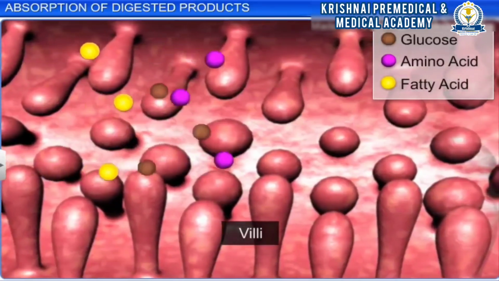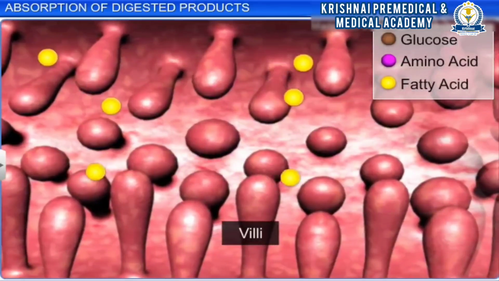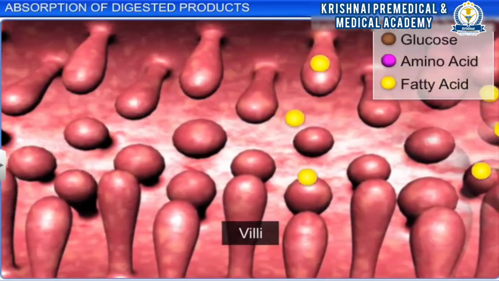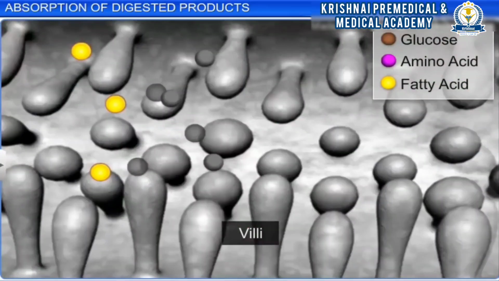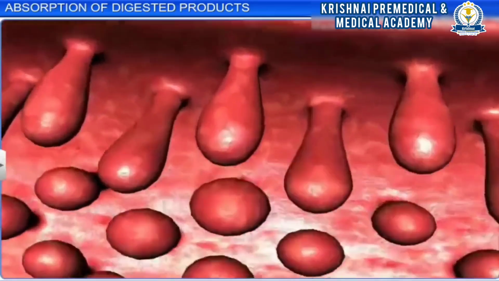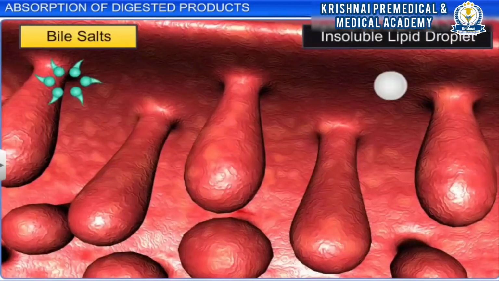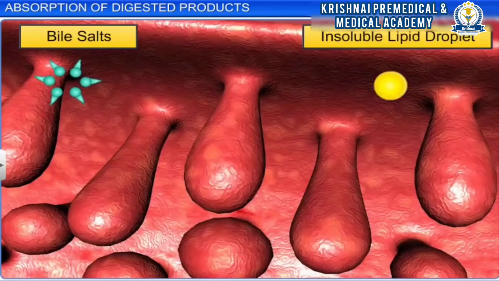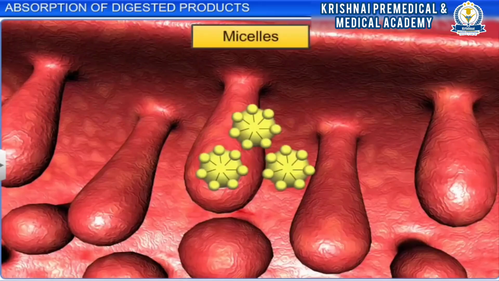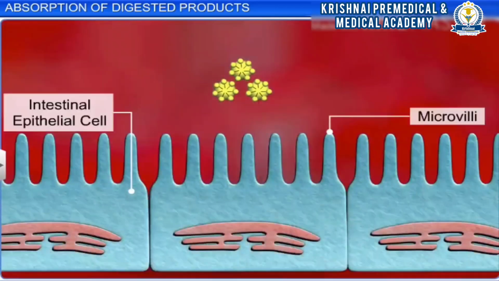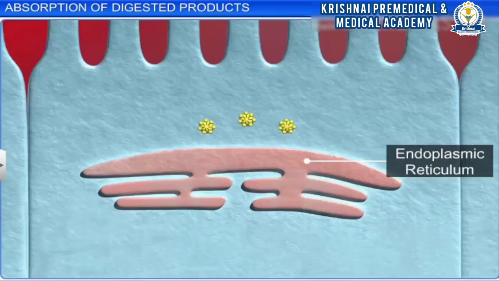Unlike carbohydrates and proteins, fats are not absorbed through the intestinal villi. Fatty acids and glycerol are insoluble in water and therefore cannot be absorbed by intestinal cells directly. They are first acted on by bile salts to form small spherical droplets called micelles, which can easily move through the intestinal mucosa.